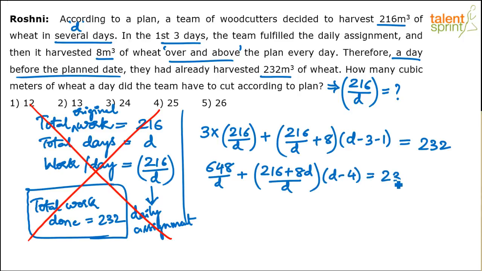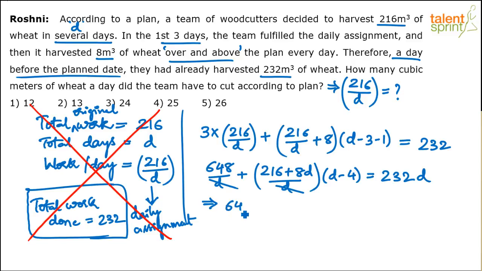I know this would be a little time consuming, but there's no other way out. If you don't want to do this, you go by options instead. So solve this quadratic equation. D is the LCM very clearly, so you can cancel out D and multiply D here, 232D. And now solve for it. So 648 plus 216D plus 8D square minus 216 into 4 minus 8D into 4 equals 232D.